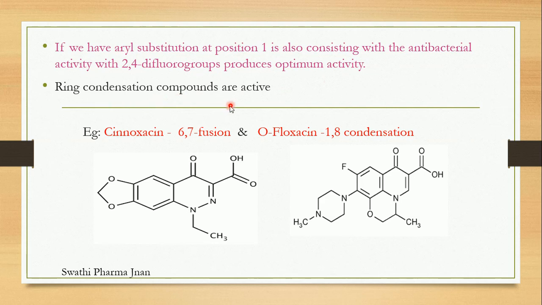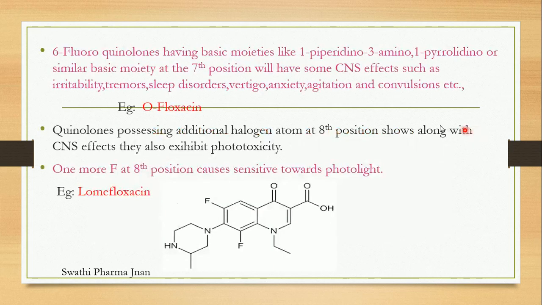Ring condensation compounds are also active. Two ring condensation compounds are there. One is the enoxacin structure and another one is ofloxacin. In enoxacin, there is a condensation between the 6th and 7th position. That's why we call it 6-7 fusion or 6-7 condensation in enoxacin. Ofloxacin contains 1,8 condensation. This is the 1,8 condensation present in the ofloxacin structure.